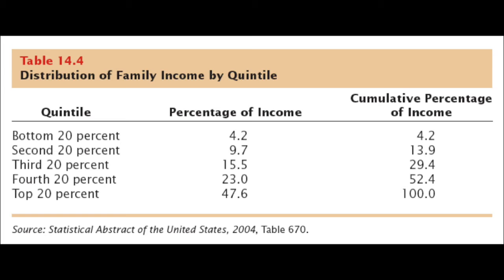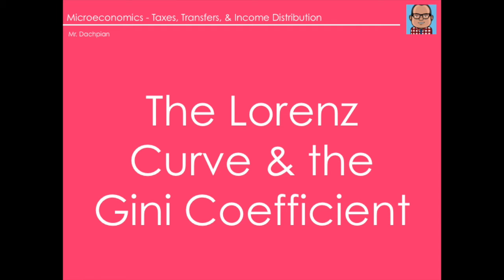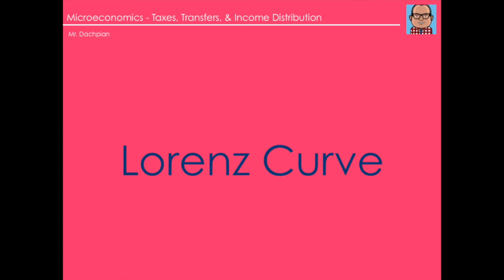From the table, the top 20% of the population earn 47.6% of total income, while the lower 20% earn only 4.2% of total income. We can construct a measure for income inequality using our data for income distribution in the previous figures. Specifically, we can construct the Lorenz curve and the Gini coefficient. Both measures for income inequality can be used to compare inequality across nations or inequality within a nation through time.